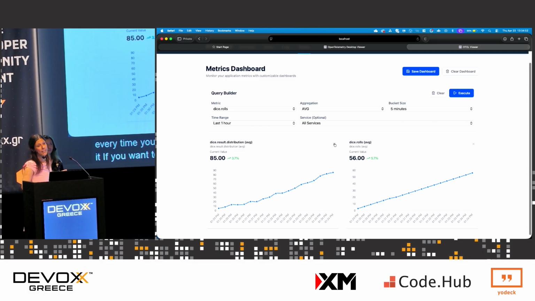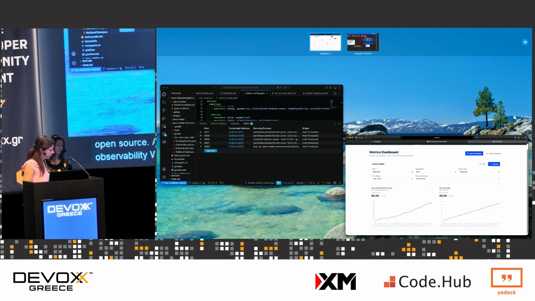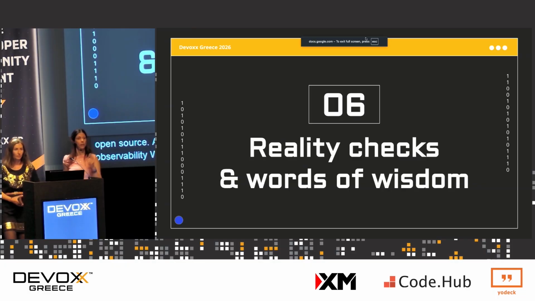But that gives you an idea of the different tools at our disposal. They're not perfect. They do have some shortcomings, but they are open source, and I would say it's a great way to get started with observability for your application. Okay, let's go back to wrap things up, because we are running out of time.